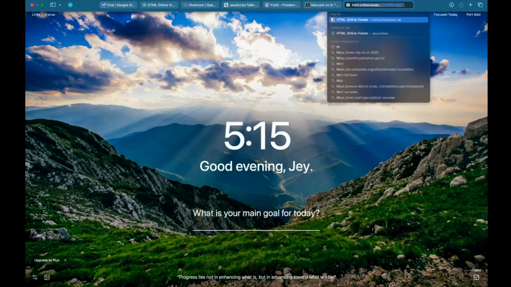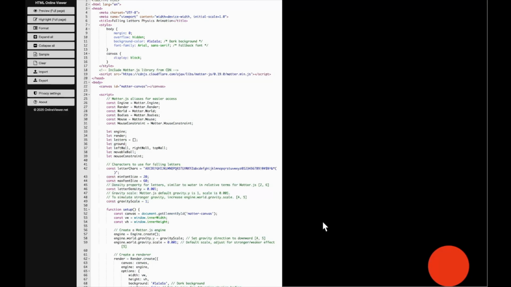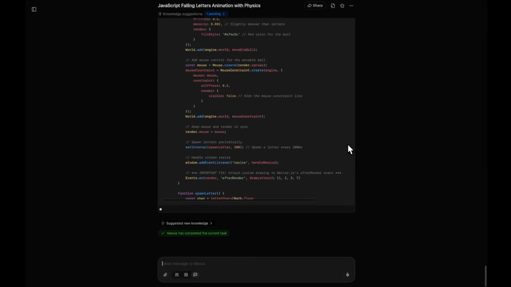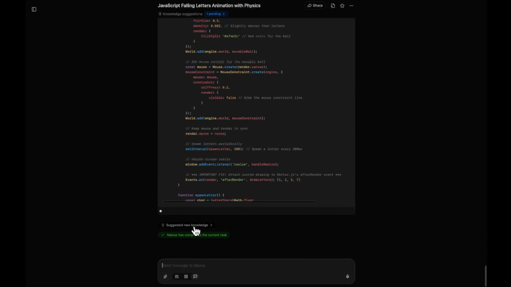Time to test. Let's open up HTML viewer. Let's paste that. Okay, we do have the ball, but we don't see any kind of letters falling. Let's mention this to Manus. So now you can see it has again given me an incomplete code, but that is something new. It has actually suggested a new knowledge. Let's see what the new knowledge is.